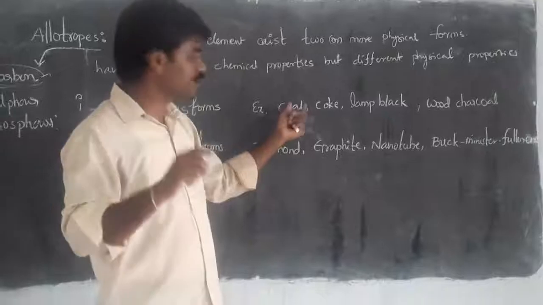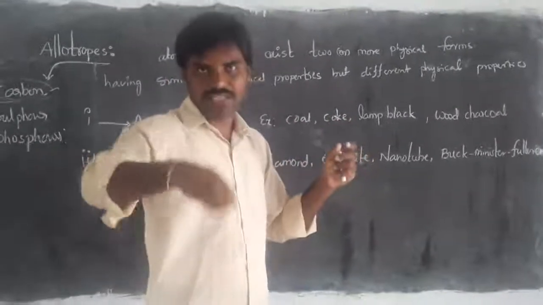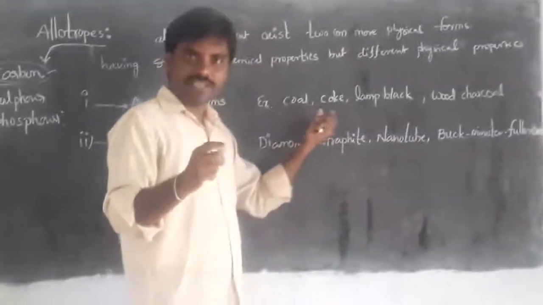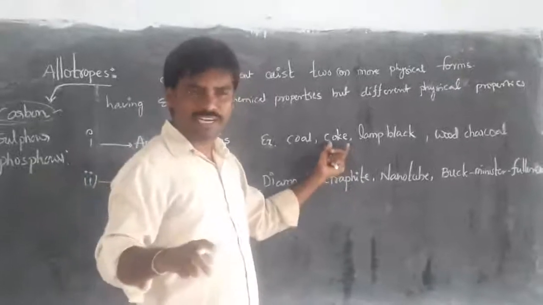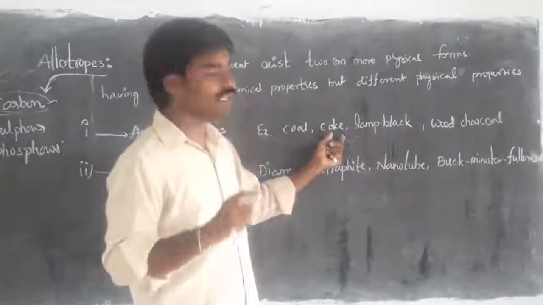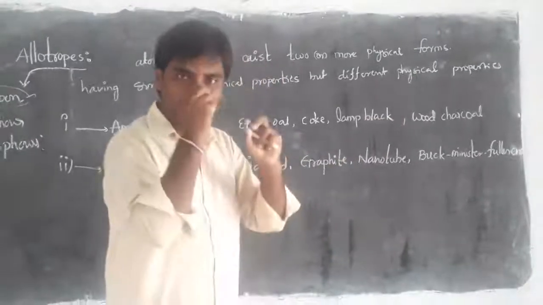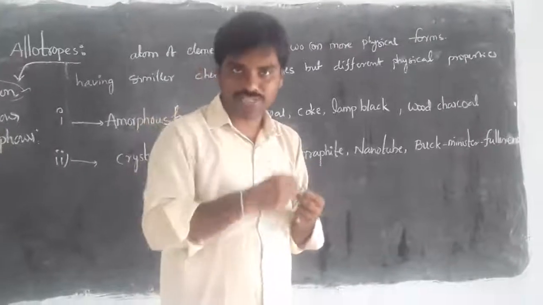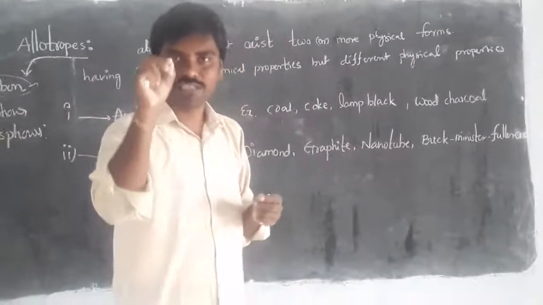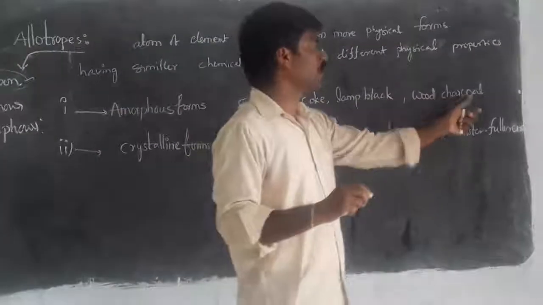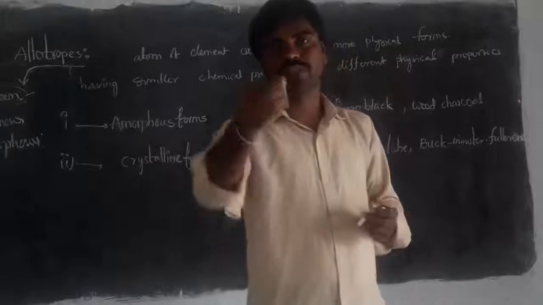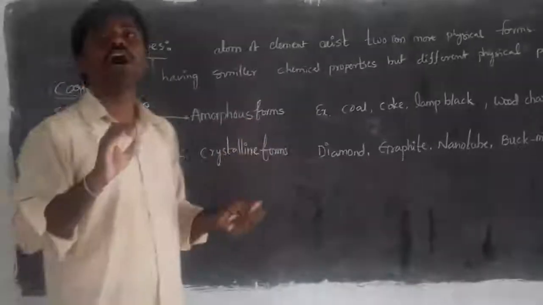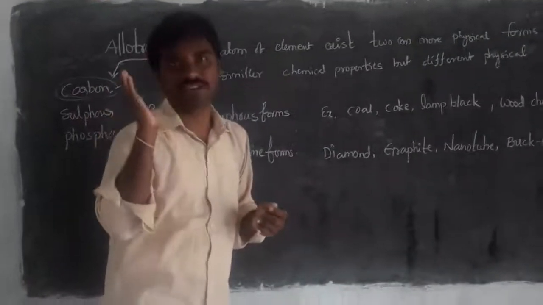This one is familiar from 8th class. What is coal? What is coke? Simply, when you dig the soil or earth, we ultimately get a black colored substance that we call coal. Right? If you separate the impurities, that we call coke, it is the highest carbon percentage material. And lamp black: when you light a matchstick or candle or kerosene lamp, we get sooty things from that. That sooty thing we call lamp black. And the last one, wood charcoal: on burning of wood, whatever coal we get, that we call wood charcoal. These are all the best examples for the amorphous form, which we simply call non-crystal form.